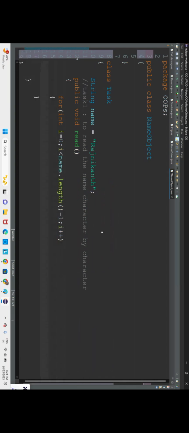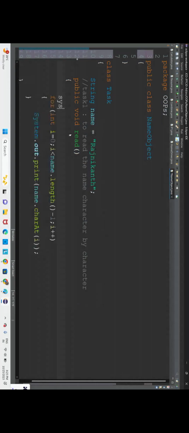Now here we shall print the name with a print statement, name variable dot charAt of index i. We should know which thread is currently getting executed, right? So here we shall print the thread name, Thread dot currentThread dot getName method.